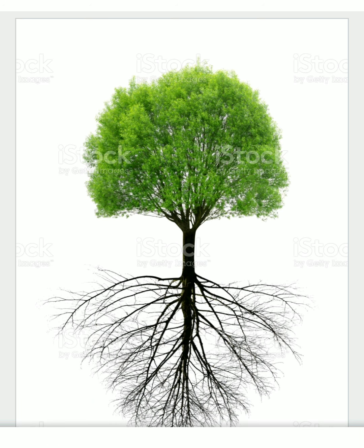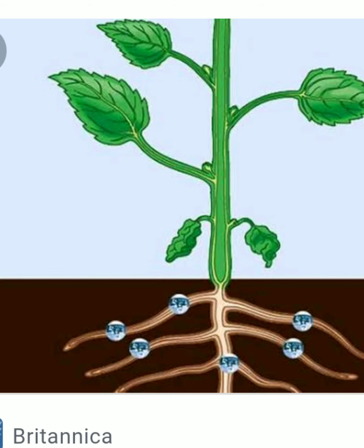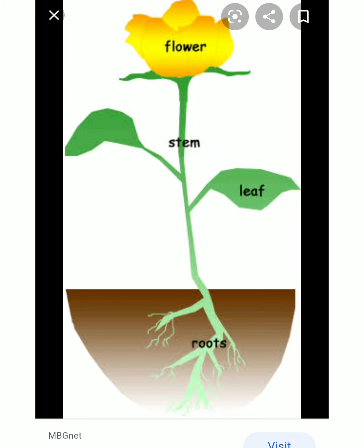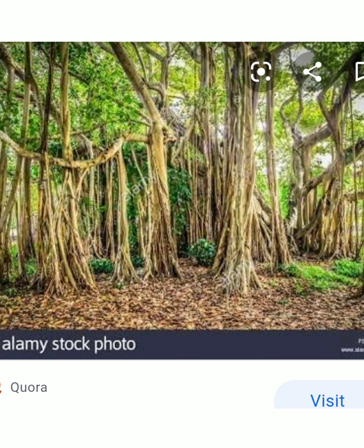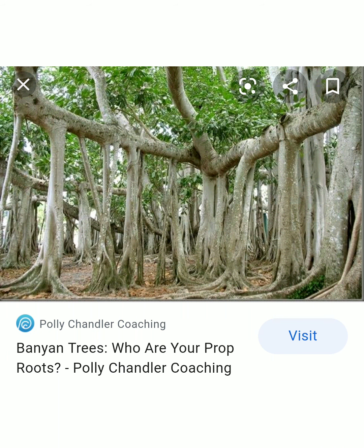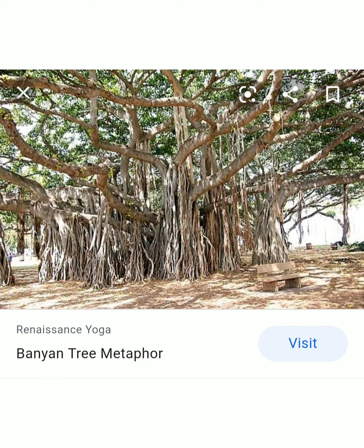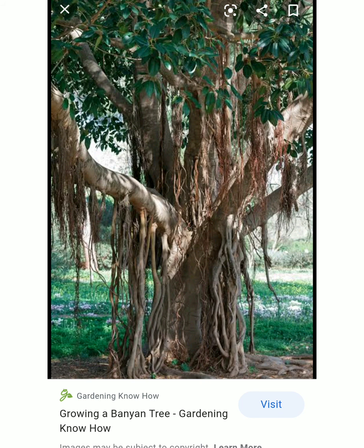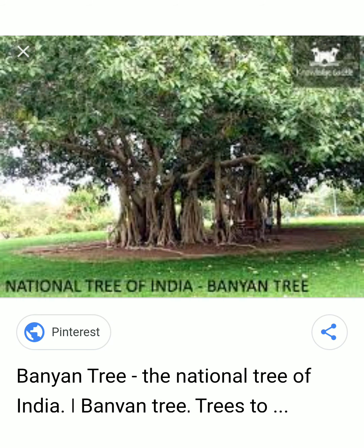Roots absorb water for photosynthesis, isn't it? We studied that roots absorb water for the process of photosynthesis. And it supports the plant body and helps it to stand erect. Isn't it? There are certain roots which are not found only underground. Observe the picture of a banyan tree. It has roots which are found above the soil. It grows downwards from the aerial branches of the tree.